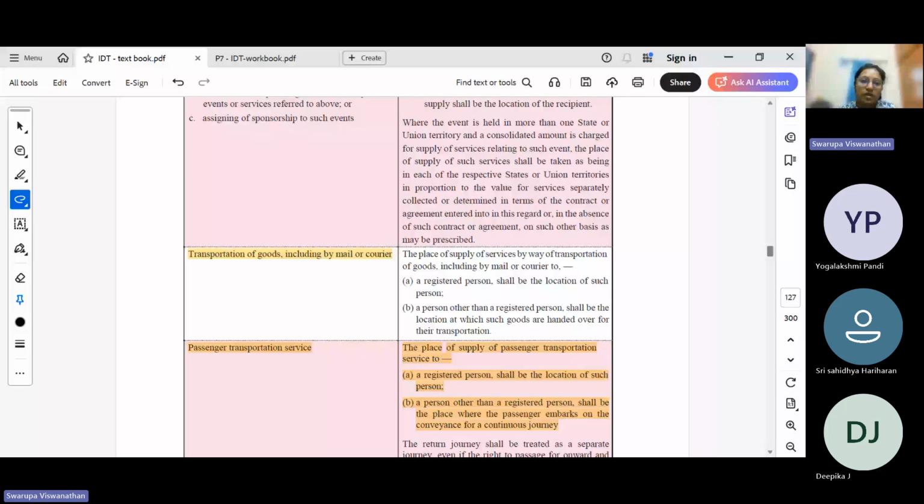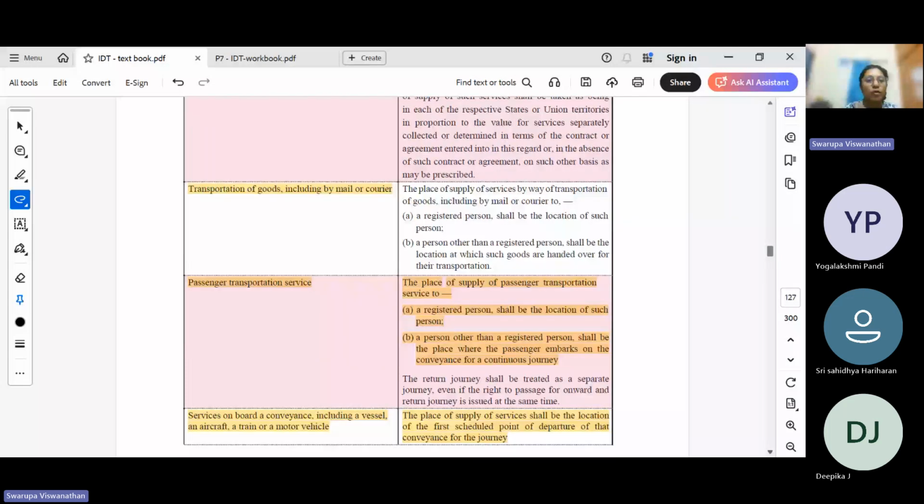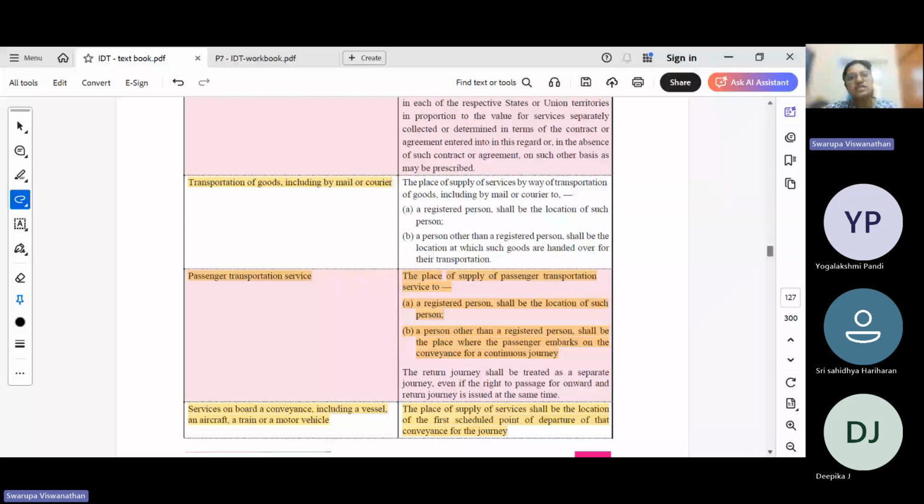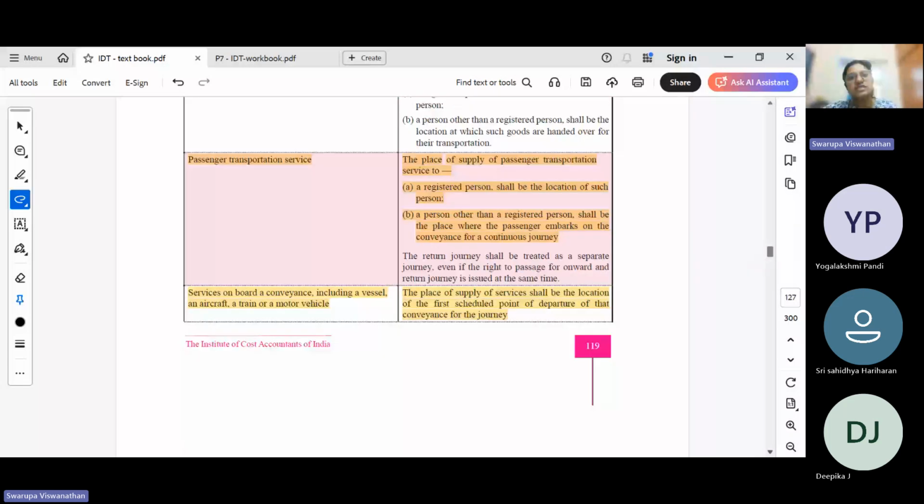Transportation of goods by rail or mail transport: if it is a registered person, it is always the location of that person. If it is an unregistered person, it is the point where the transport starts, or where the goods are handed over for further transportation. Passenger transport services: if it is a registered person, it is the location of the recipient. If it is an unregistered person, it is the place from which he embarks on the journey. So if I book a train ticket from Chennai to Delhi, I am going to board the train from Chennai. So what will be the place of supply in that case? It will be Chennai.